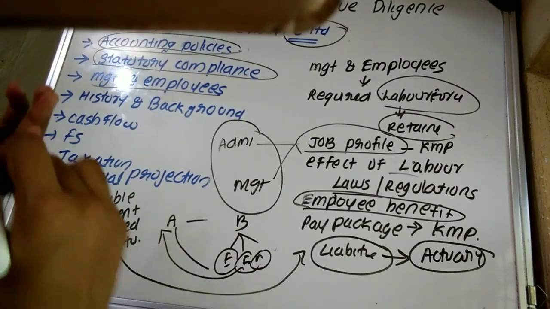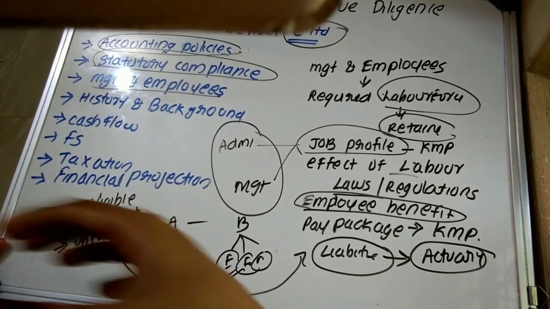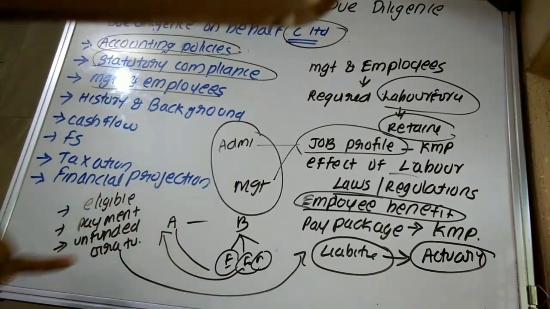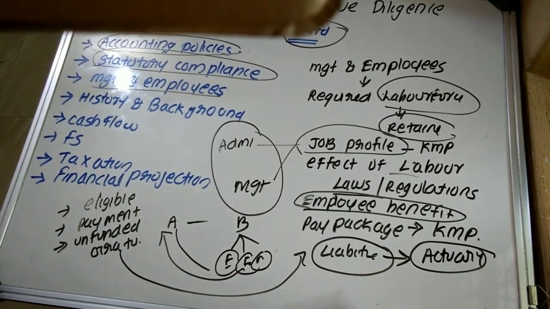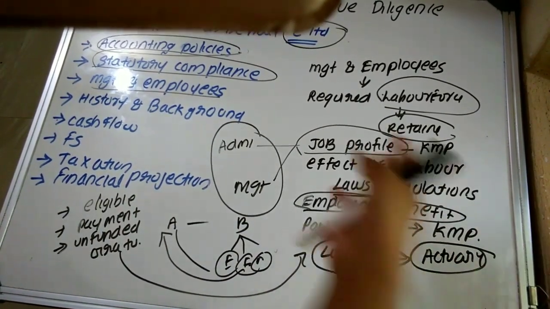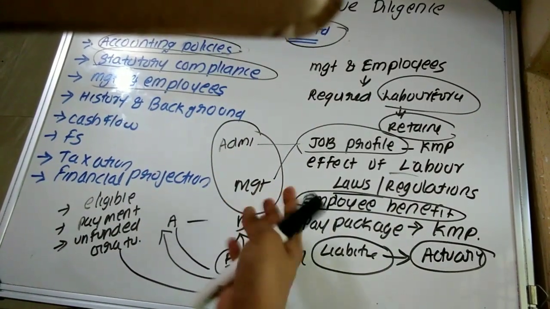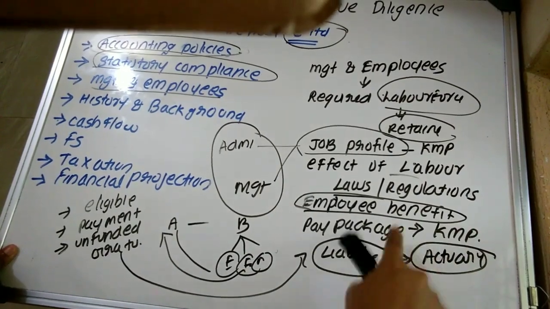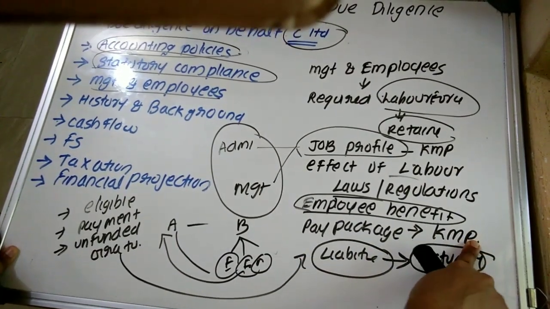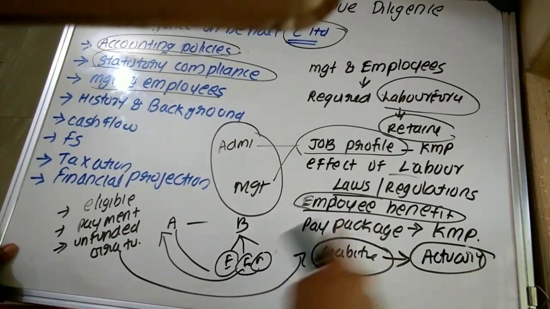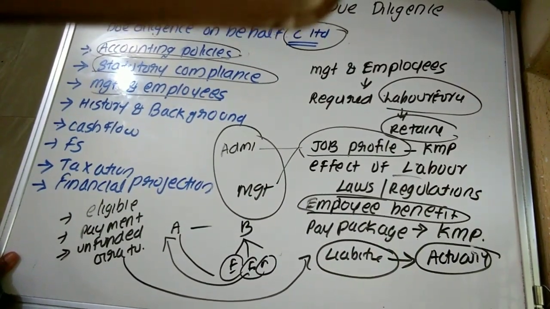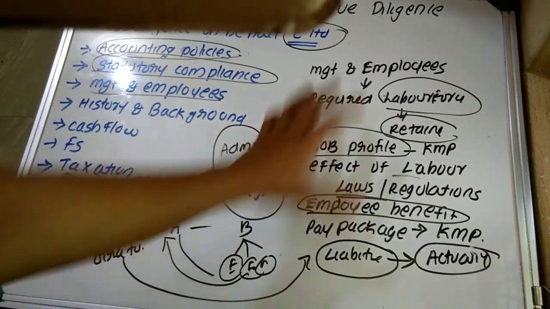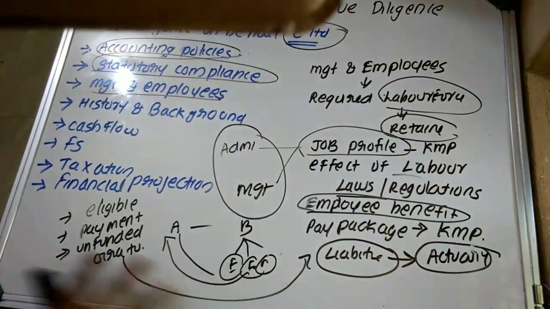They are also required to determine matters with respect to compensation schemes, sales incentives, performance linked incentives, employee stock option plan, whether the target company is providing these benefits to the employees, plus what the pay packages are for the key managerial persons, because the remuneration or salary to the key managerial persons will affect what? Future profit.